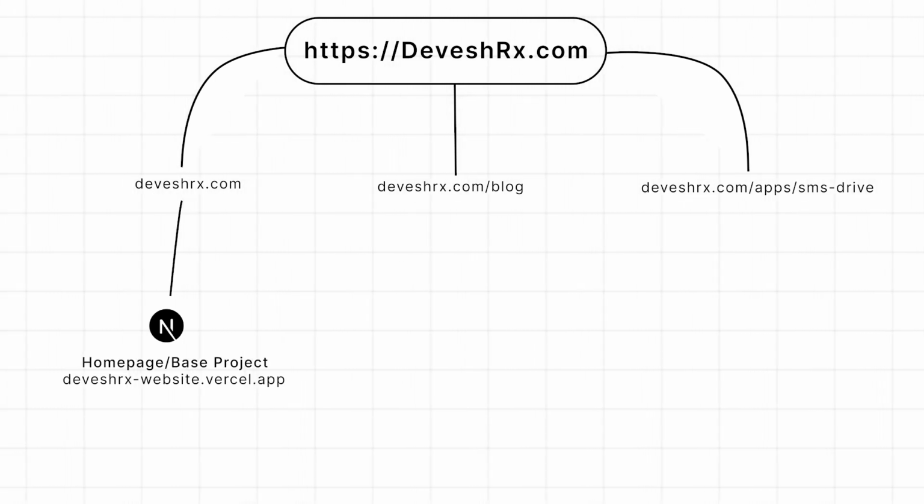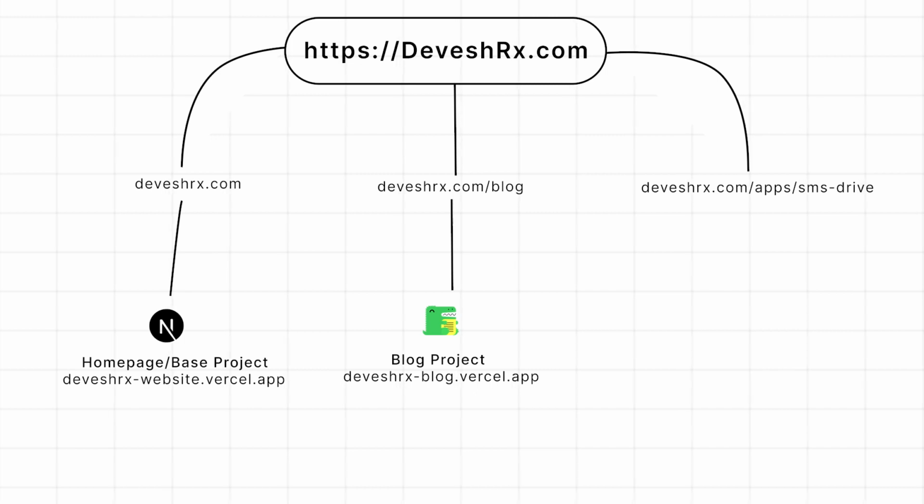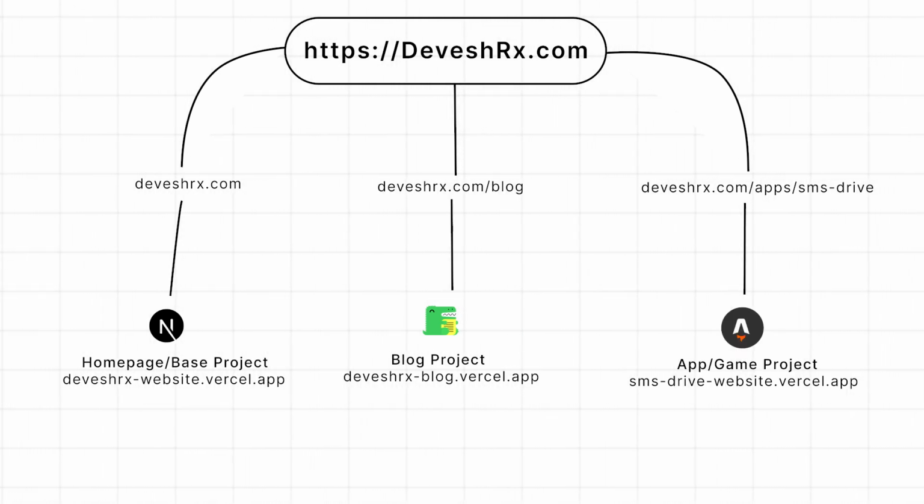The homepage is made using Next.js and my blog section is made using Docusaurus, and when I create a new Android app or game, I have a dedicated section for each and every app. I use Astro.js to build web pages for apps. All these sections are their own mini projects deployed on Vercel with their own Vercel subdomain URL.